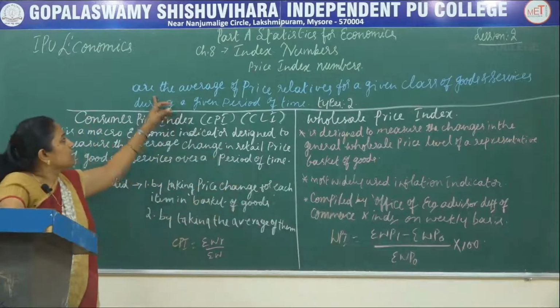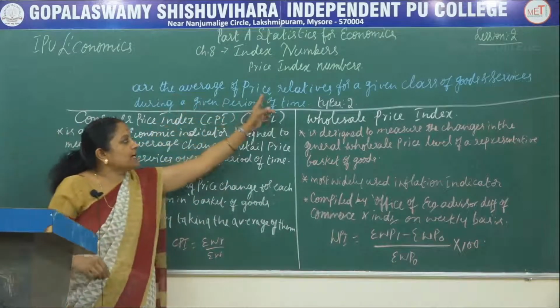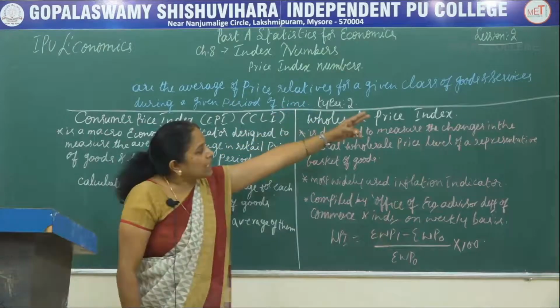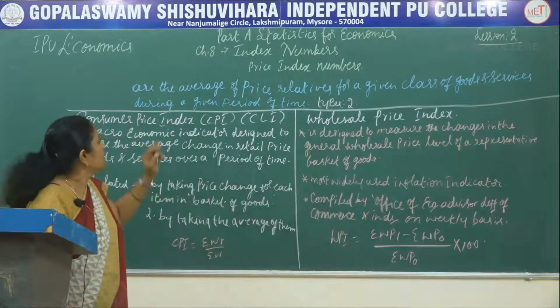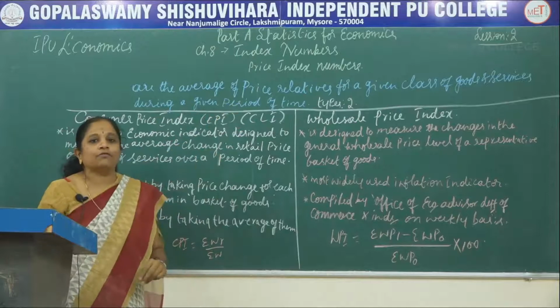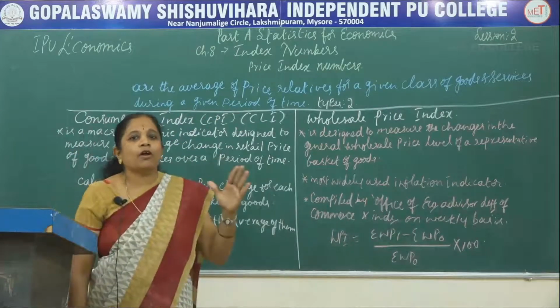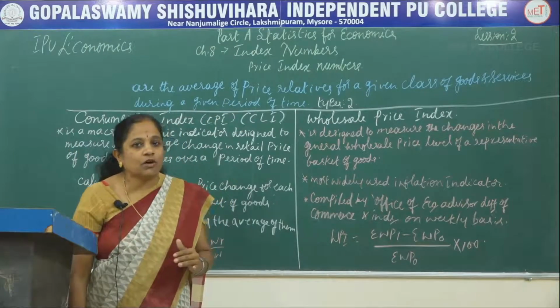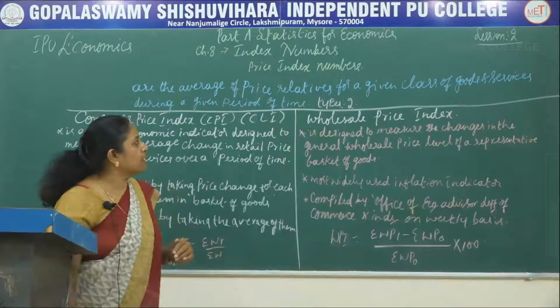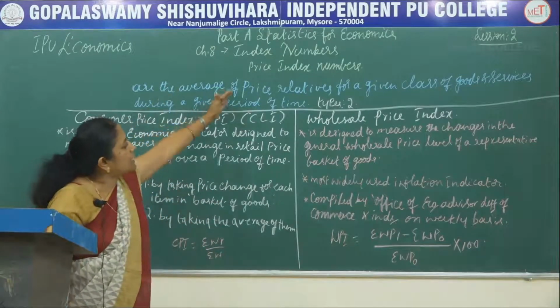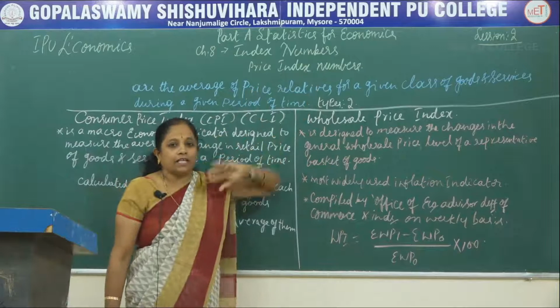The price index numbers are the average of price relatives for a given class of goods and services during a given period of time. There are three important components in the definition of price index numbers. The first one is that they are the average of the price relatives.